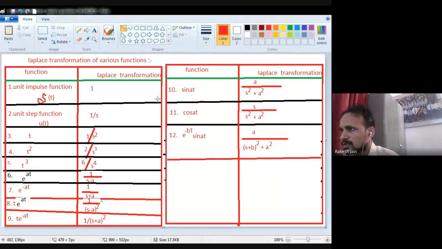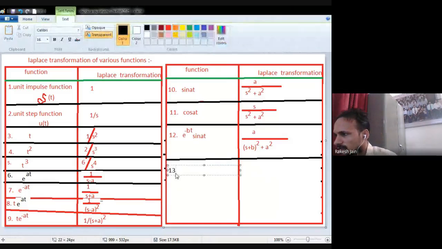Okay. Now the 13th one is, if cos 80, if a cos term is multiplied by this exponent, then what will happen? See very carefully. s divided by (s plus b) square plus a square as it is, but this constant will also be a part of the numerator also. What I want to say is this one.